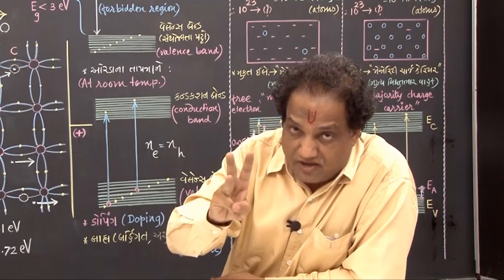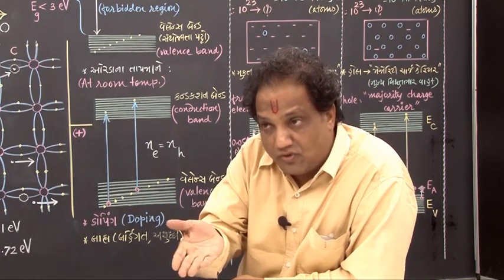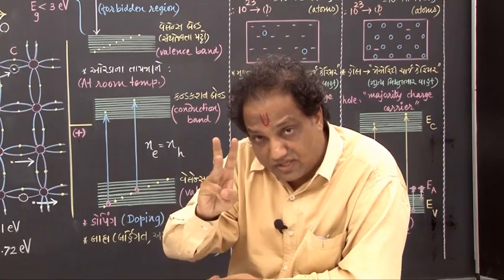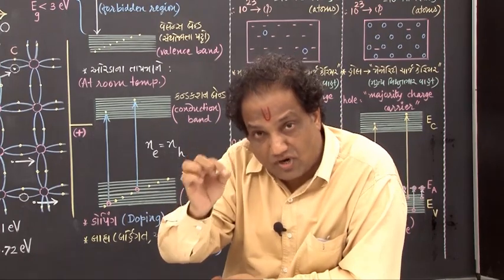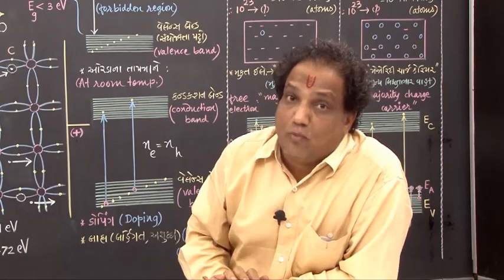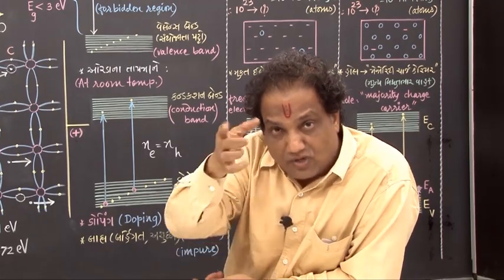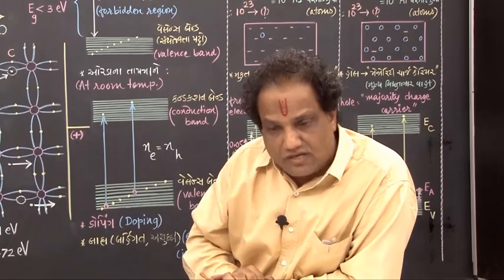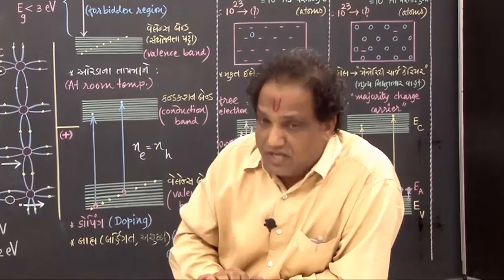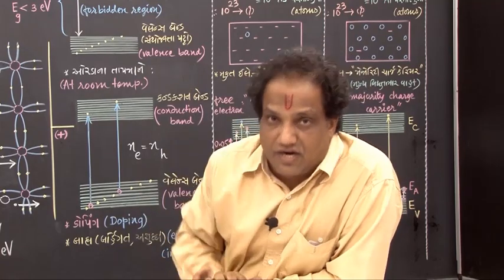And third and final way, which we will study in detail, is the way of doping. When you want to increase the conductivity of a pure semiconductor at room temperature, the third way is to add some proper impurity in proper amount at the time of growing the crystal. Such a process is called doping the crystal. Doping any crystal means adding suitable impurity with suitable amount at the time of growing the crystal. When you dope any intrinsic semiconductor, it no more remains a pure semiconductor. Now it is to be called an extrinsic semiconductor.